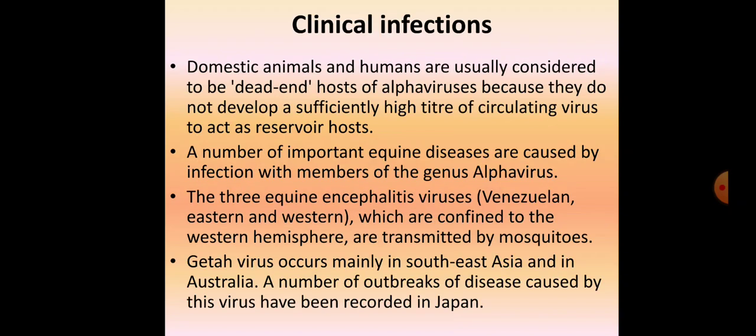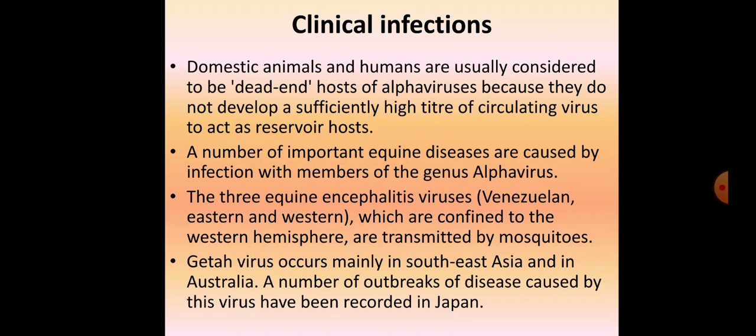Now, clinical infections. Domestic animals and humans are usually considered to be dead-end hosts of alpha viruses because they do not develop a sufficiently high titer of circulating virus to act as reservoir hosts. So basically these domestic animals and humans are dead-end hosts of these viruses. There is no high titer of the circulating virus seen in these species, in domestic animals and in humans.